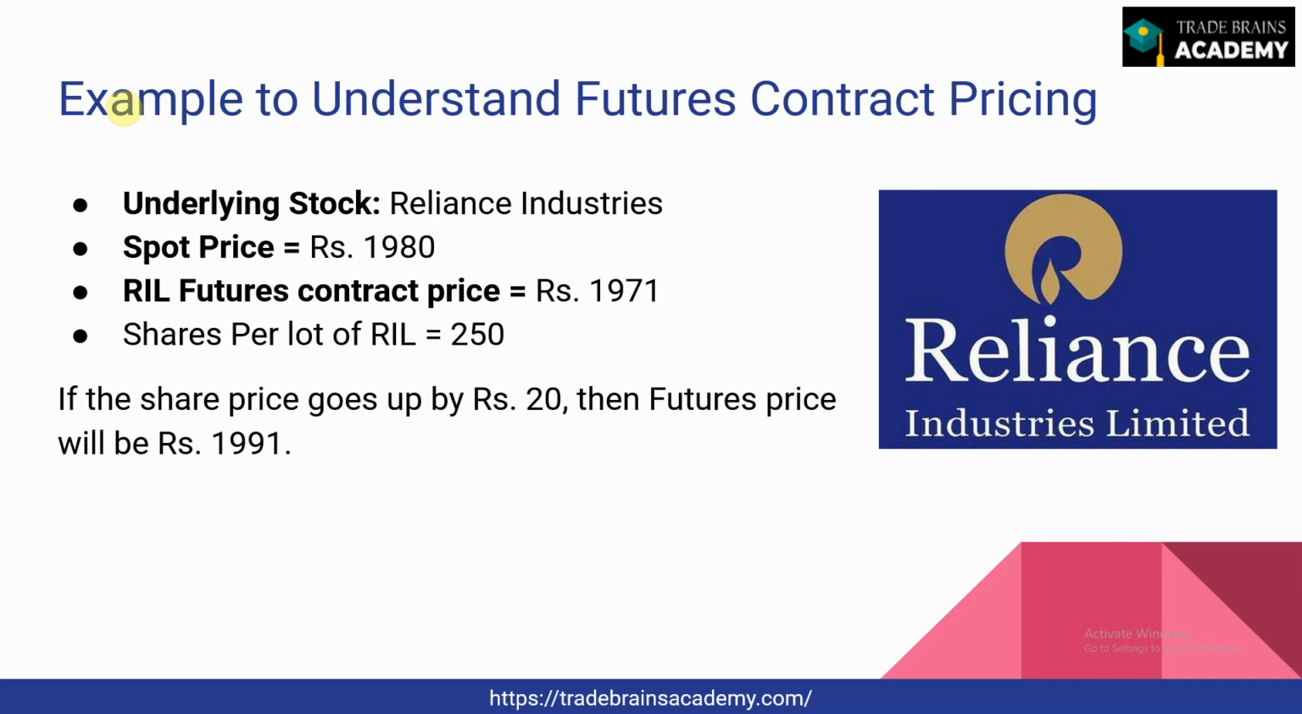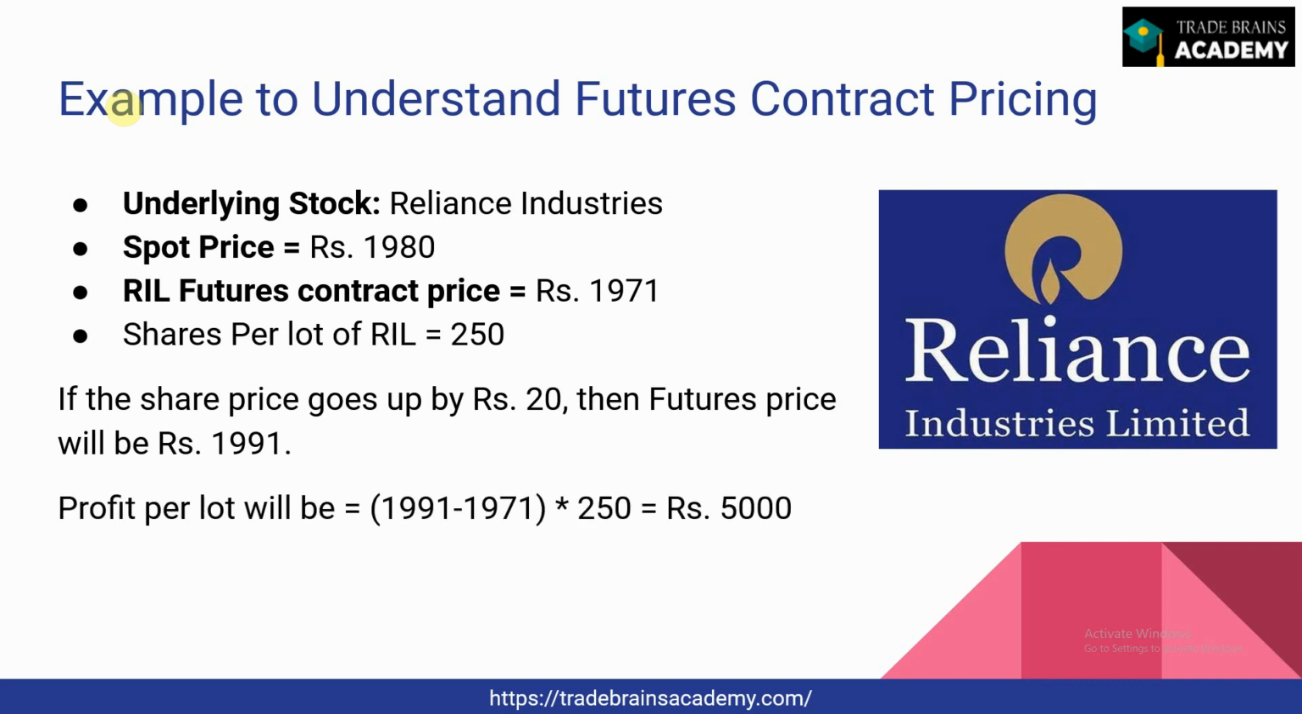Suppose the share price goes up by rupees 20, then the futures price will go up to say 1991. We have to understand that the futures price and the spot price move at par. There is nothing called a beta factor here. They go up at the same rate and come down at the same rate. So the profit per lot in this case will be 1991, the price at the time of expiry, minus 1971, the entry price, multiplied by 250 shares, which is rupees 5,000 profit while buying a futures contract.